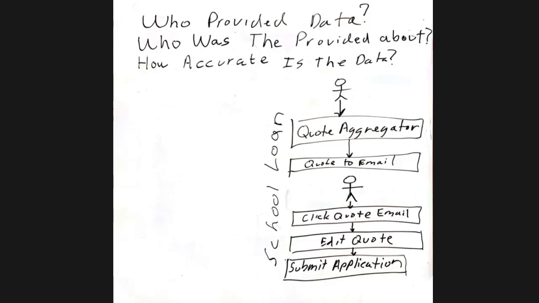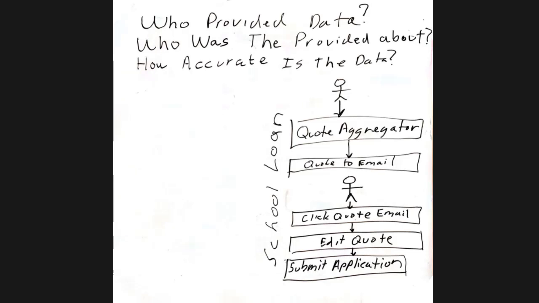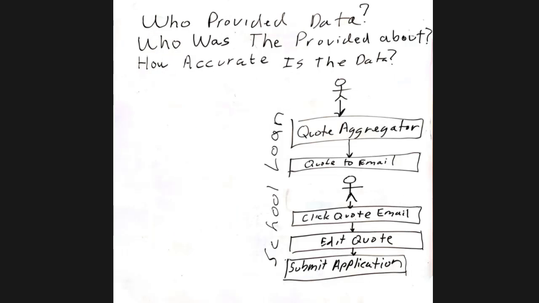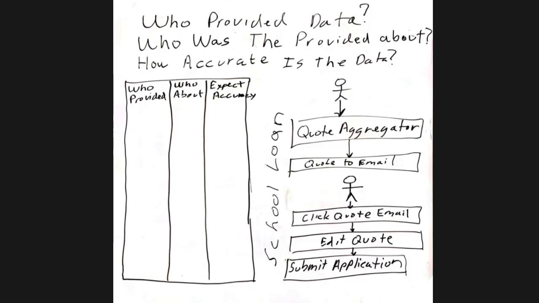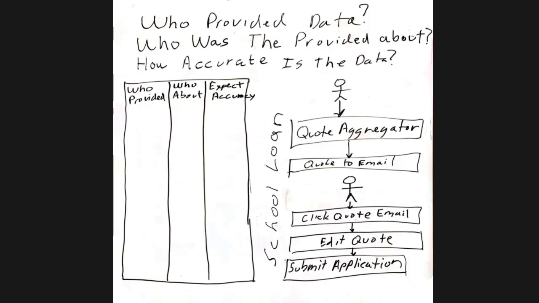In this case, we have a person at the top, and I'm going to claim this as a two-step process. A person comes to a quote aggregator, one of those loan sites, and says, man, I need a school loan. You type in the data, and you get a price, and the quote goes to an email. I would actually argue at this point, let's put a table on this and see what we can fill in on it. Okay, so we put a table on there.